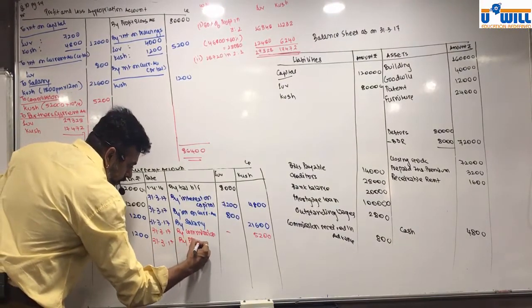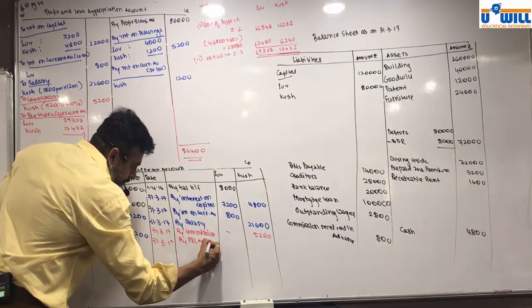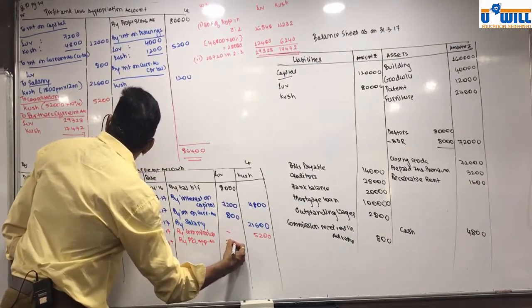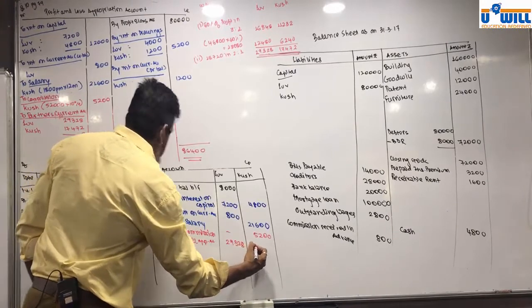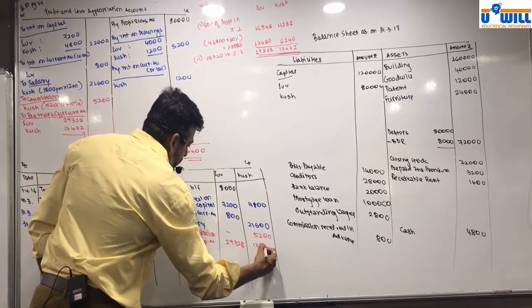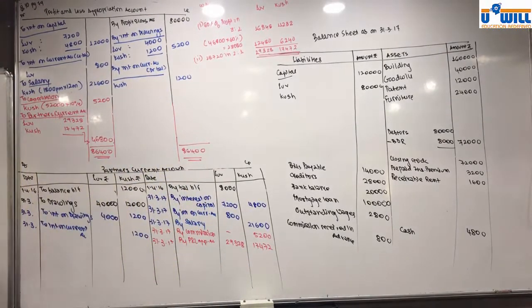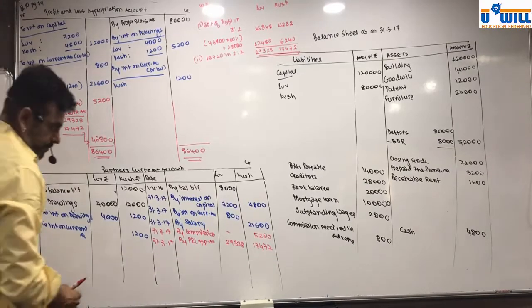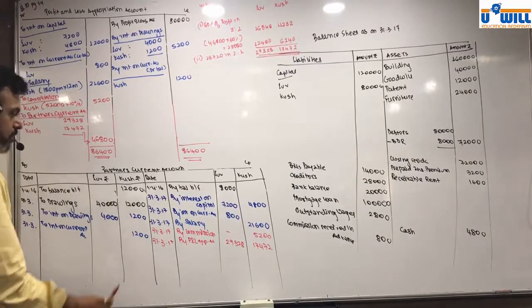Second effect: by profit and loss appropriation account, 29,328 and 17,472. Now balance it, please. Now do one by one. Credit side is more.